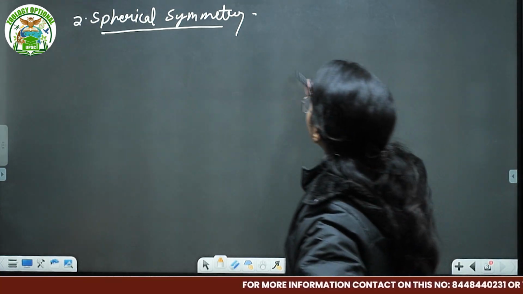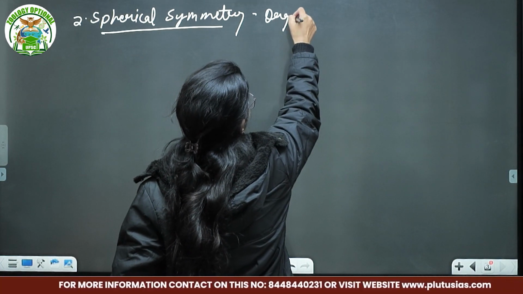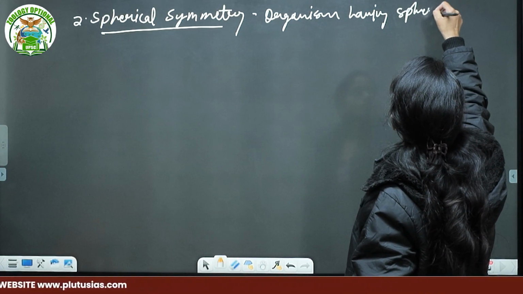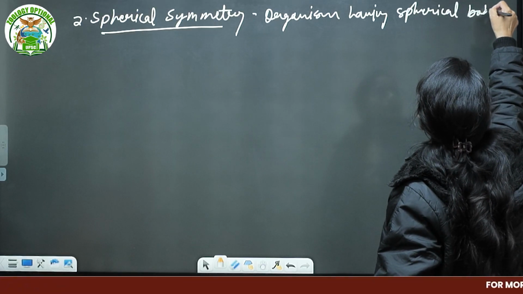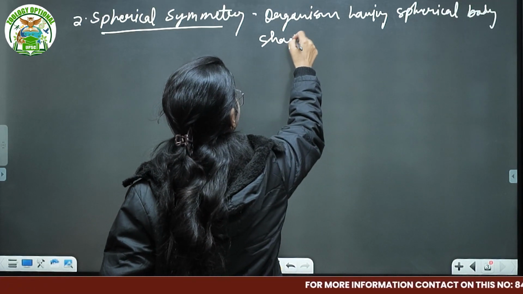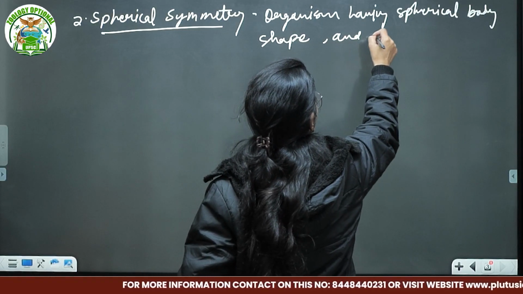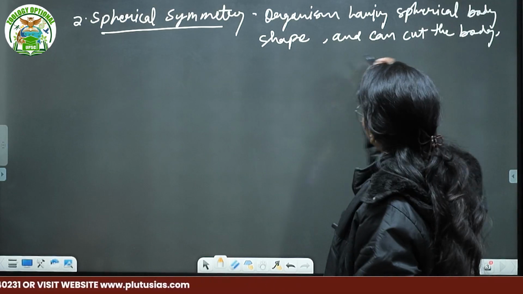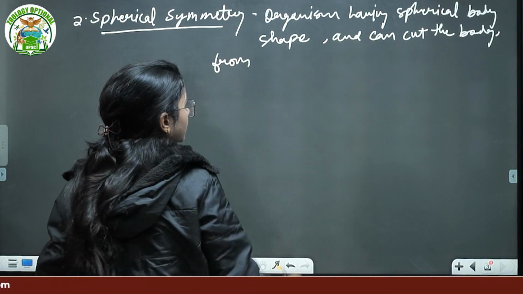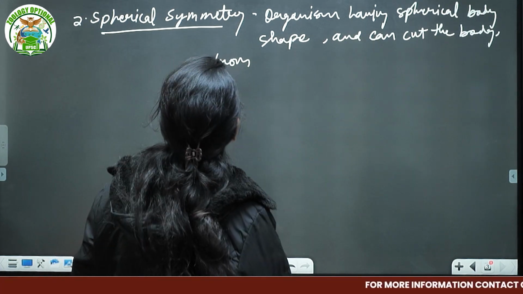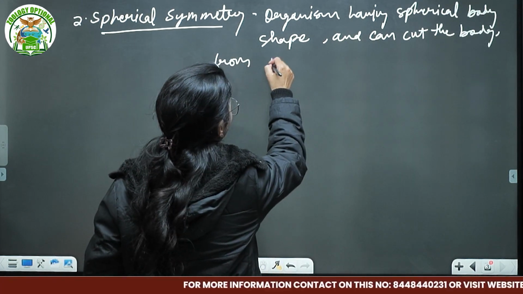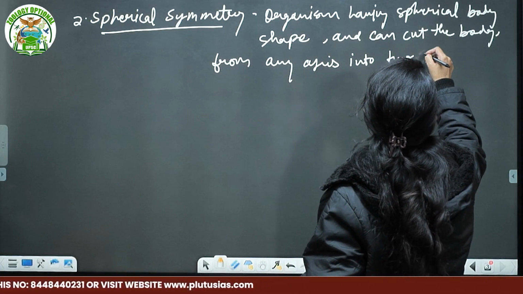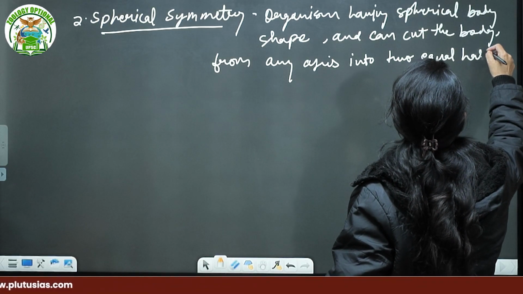So those organisms having a spherical body shape can be cut from any axis into two equal halves. I'll tell you the exact difference between radial and spherical symmetry. That's it, into two equal halves.